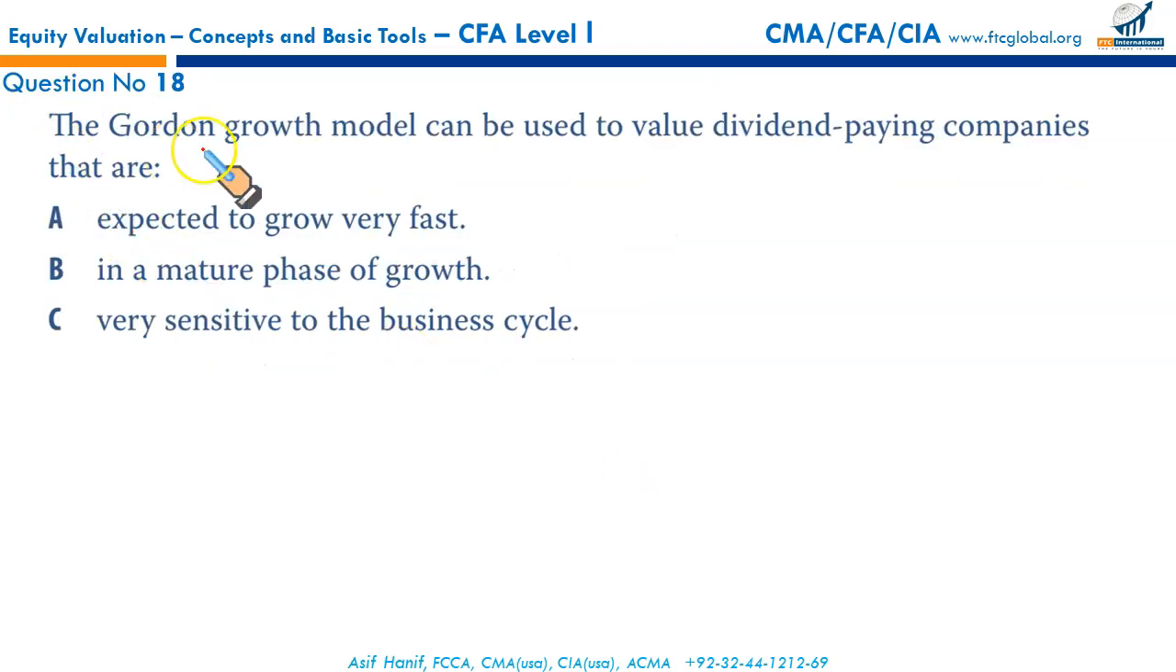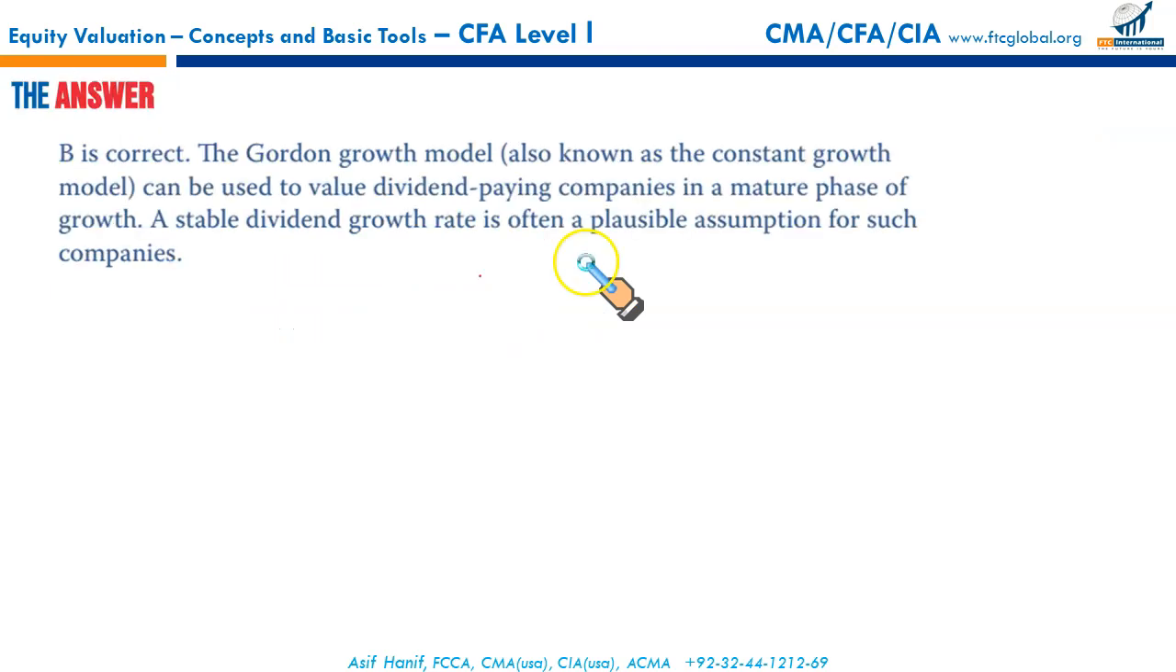Next, the Gordon growth model can be used to value dividend-paying companies that are in a mature phase of growth, or very sensitive to business cycle. One of the assumptions of Gordon growth model is that the company is in a mature phase of growth. That's one of the assumptions. It's a straight textbook question, so you will say that it's option B.